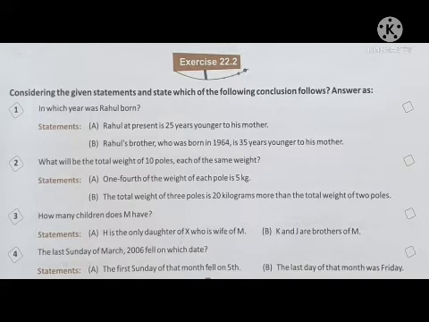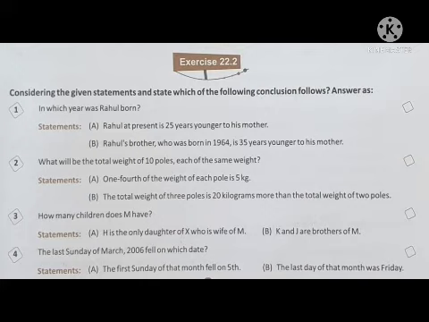Now going to question number 3. How many children does M have? H is the only daughter of X, who is wife of M. It means M has only one child, that is H, the only daughter. So here this is sufficient to find out the answer. So the correct option will be A.